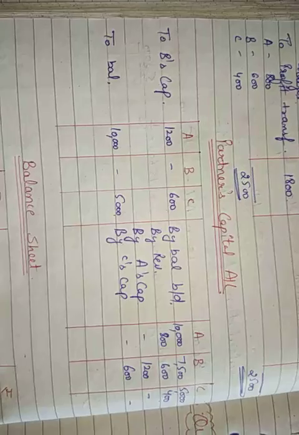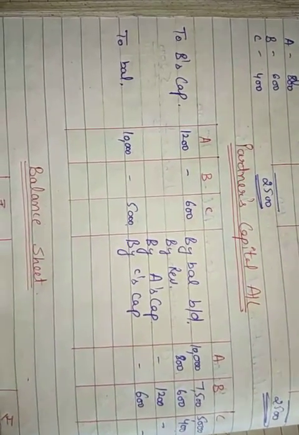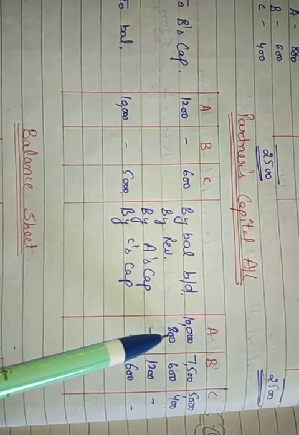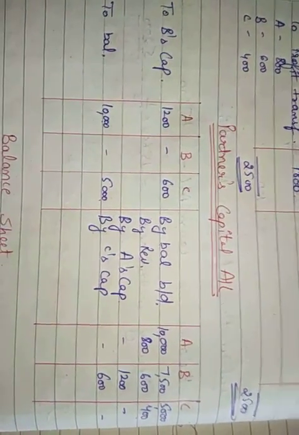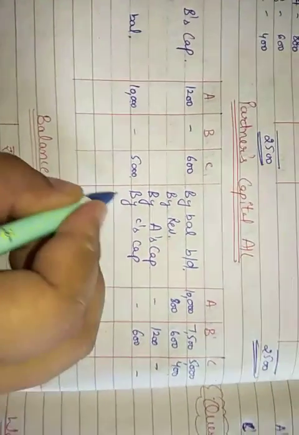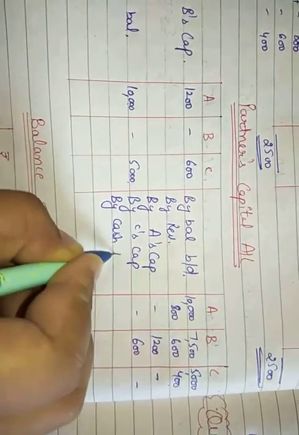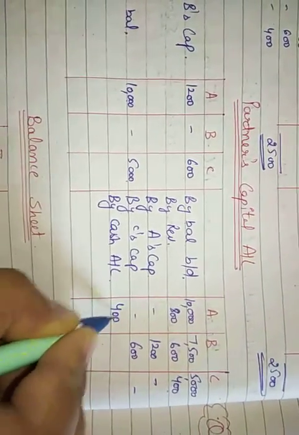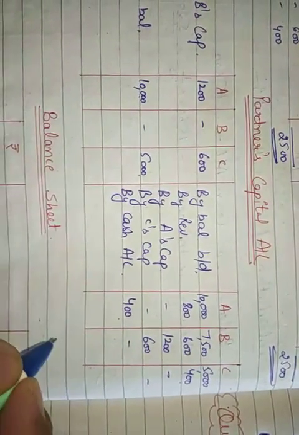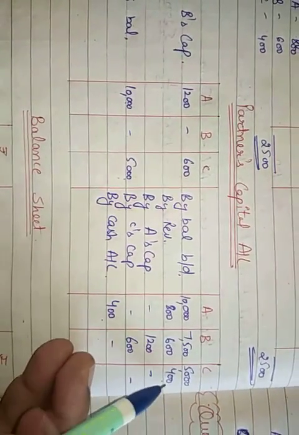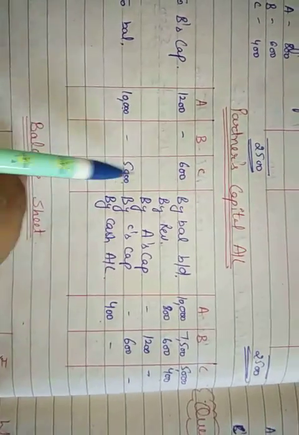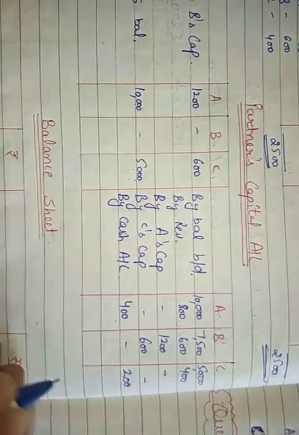Okay. Now we have to adjust it accordingly. For that we need to calculate the balances. As you can see, here we have 10,800, but here we will have 11,200. So there is a difference of 400 that we need to bring in as cash. So we will write "By cash account 400 rupees". And next, B is the retiring partner, so his account doesn't need to be balanced. Next is C. Here is 5,400 rupees and here is 5,600 rupees, which means you need to bring 200 rupees in cash.